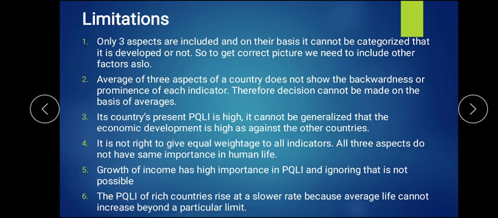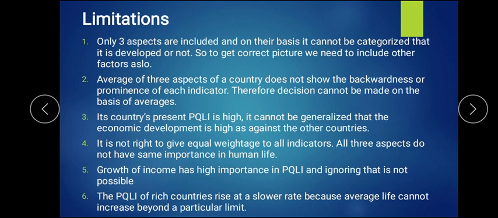Before, humans were able to achieve the age of 100, but it slowly decreased to the 90s, and slowly to the 80s. And in India, average life expectancy as per 2014 is 68 years, but currently for 2020 it can be near 64 or 65 years of age. So there are certain limitations in physical quality of life also.